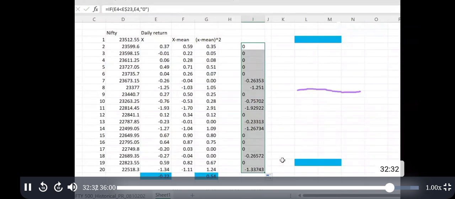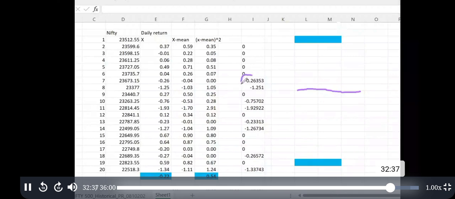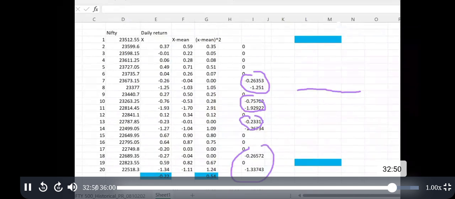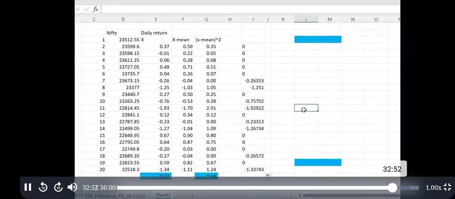So what we have taken here now is only the returns which are below average; they are taken here for calculation. Above average, we are not taking them. And then take the standard deviation of all this data.